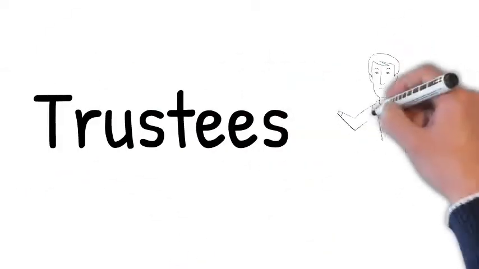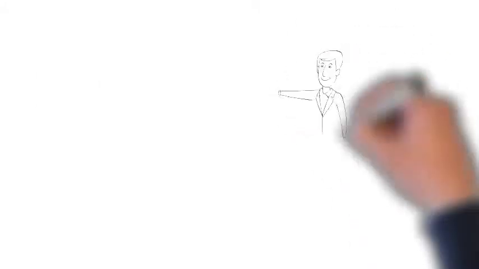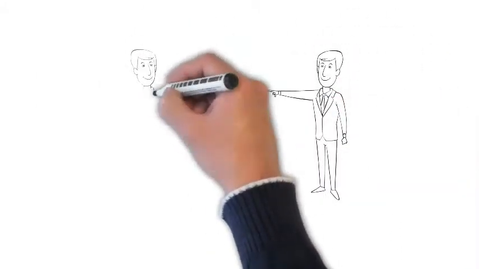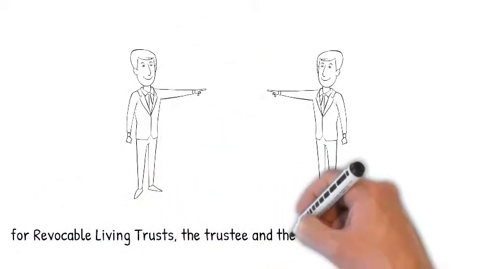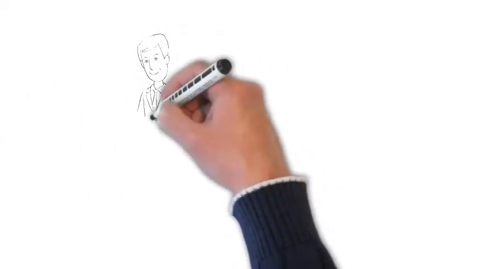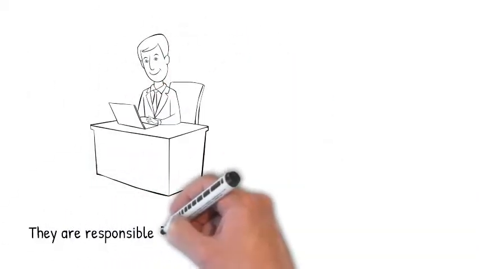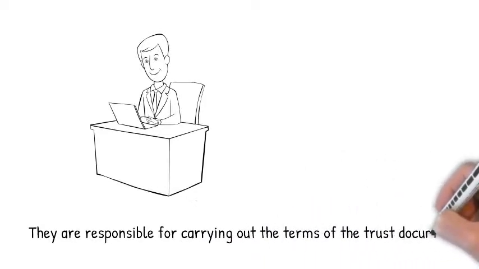Next, let's discuss the trustees. Trustees are the person or persons who are appointed by the grantors to administer the terms of the trust. For a revocable living trust, the grantors are often the initial trustees. Think of the trustees as the managers of the revocable living trust. Their responsibility is to carry out the terms of the trust document.